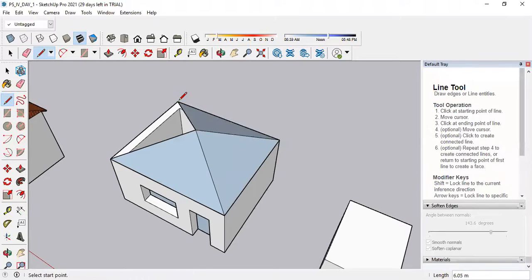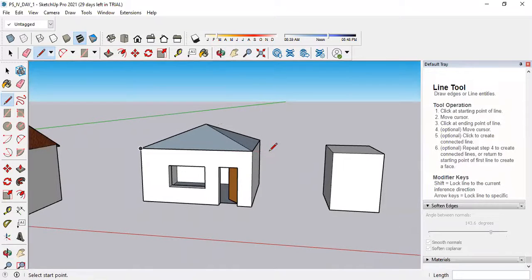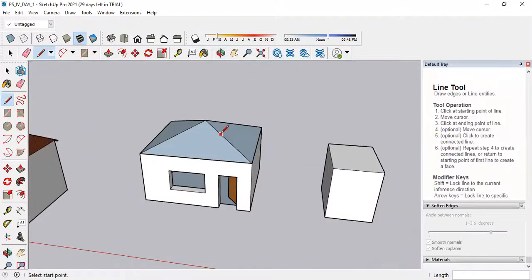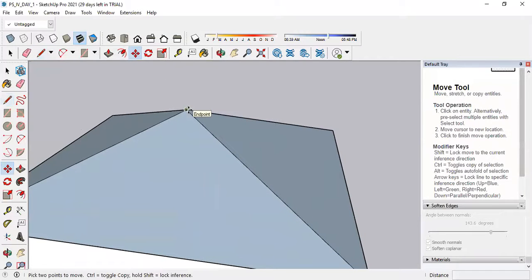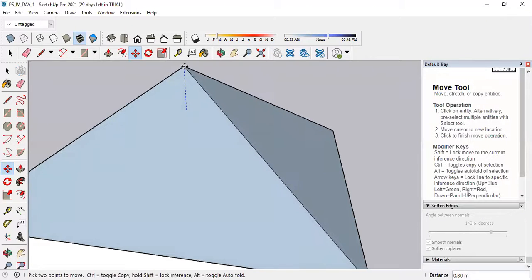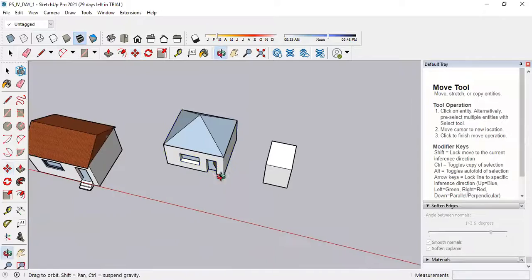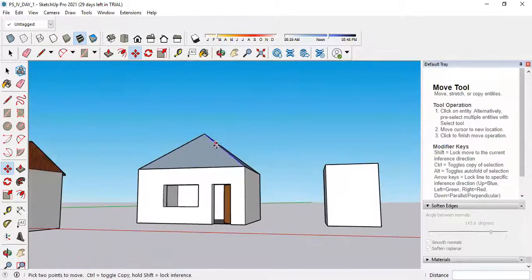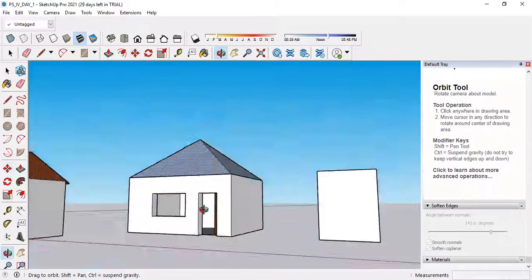Yes, like this. Is that correct? Yeah, sir. Okay. So if you want more height for this roof, then select this and raise the height on the blue axis. See, drag it on the blue axis and place it at a particular dimension. See, your roof is ready.